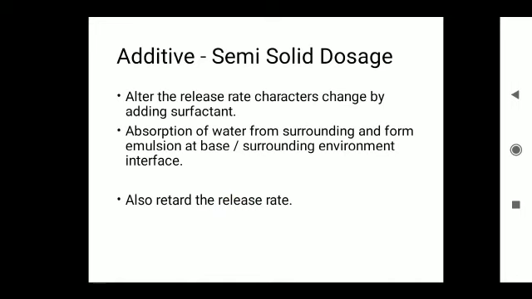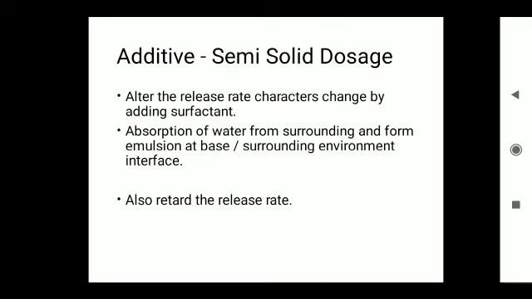Some of the surfactants also act as additives in semi-solid preparations. The release rate of drug from semi-solid dosage forms can be altered by the addition of surfactants. By the addition of surfactants to ointments or creams, the release rate can be altered.